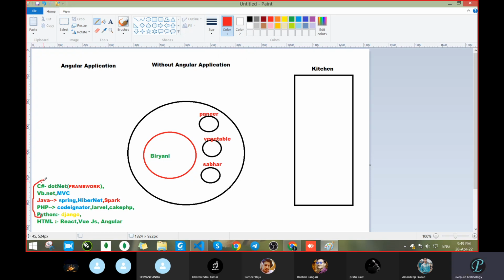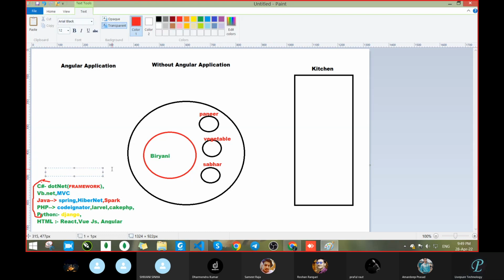Up to this is known as the server side language. What does that mean? Only server side languages are capable of contacting the database. If you have to make a relation with the database, you have to go with a server side language. No other language will do that.